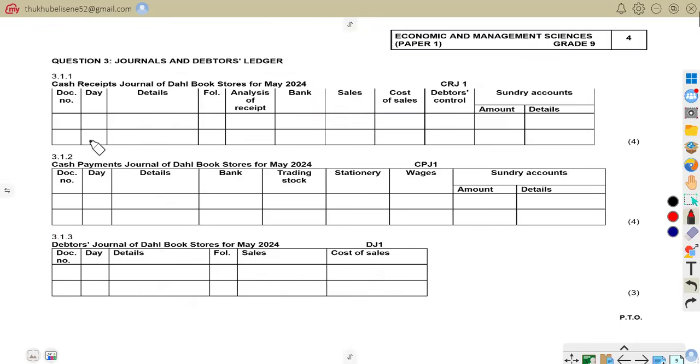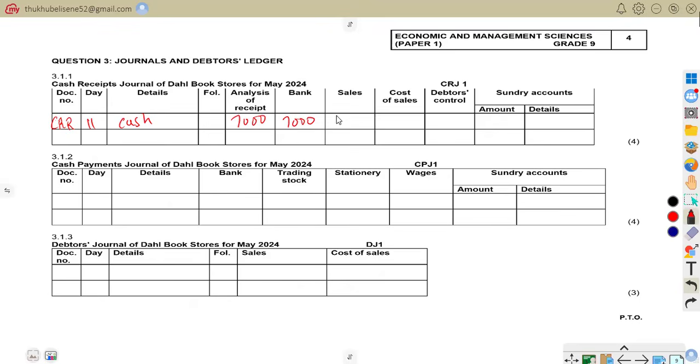So in our answer book, yes, we have the document number. We are going to have CRJ, cash receipt journal, on the 11th. So that is a cash of how much under analysis of receipts? 7,000, which we know very well is going to go into the bank account.